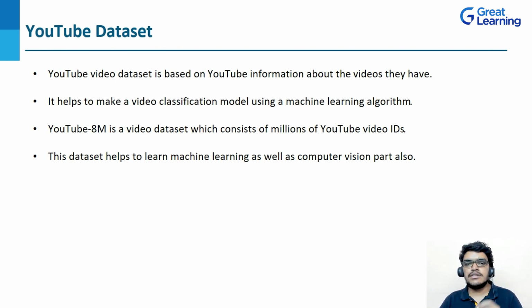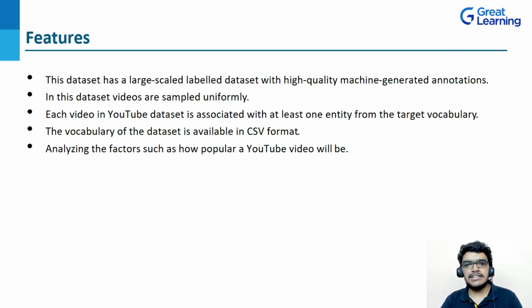This dataset contains 6.1 million URLs labeled with a vocabulary of more than 3,800 visual entities, and also it helps to learn machine learning as well as the computer vision part. So this is the basic idea about the YouTube dataset. Now let's understand its features. As I already told you, this dataset is a large scale labeled dataset which has high quality machine generated annotations, right? And also the vocabulary of the dataset is available in CSV format, and the dataset videos are sampled uniformly.